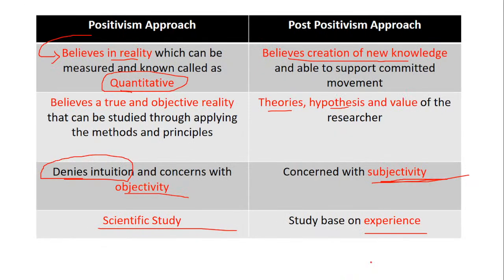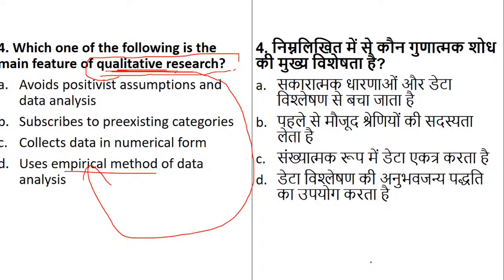Pre-existing means the categories are already formed. I mean to say here they have not given clarity. Maybe it is pre-existing, the categories are already divided. So that cannot be the main feature of qualitative research. See this option of pre-existing categories, now this option itself is an incomplete option. It does not tell you whether it is quantified or qualified, and that's the reason it is not accepted as one of the options.